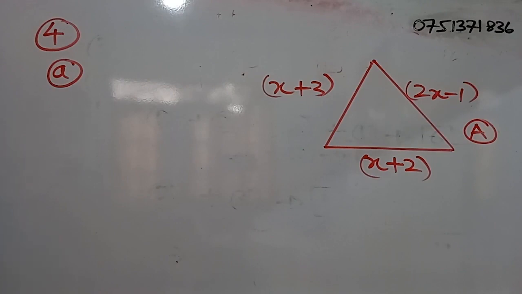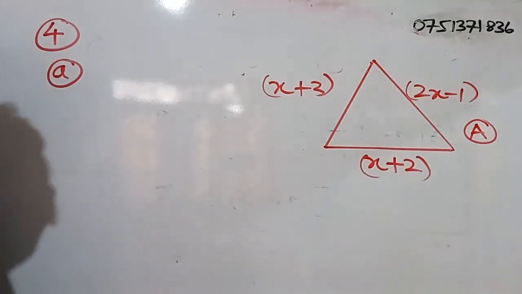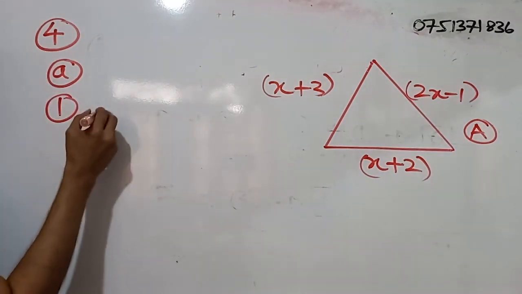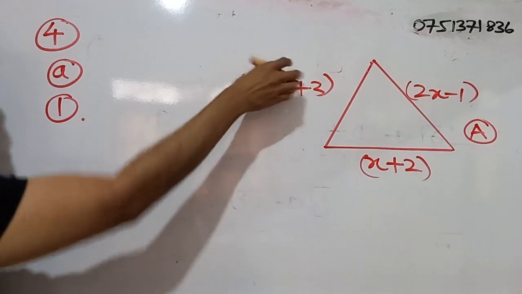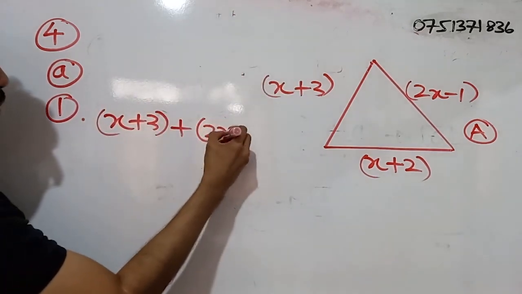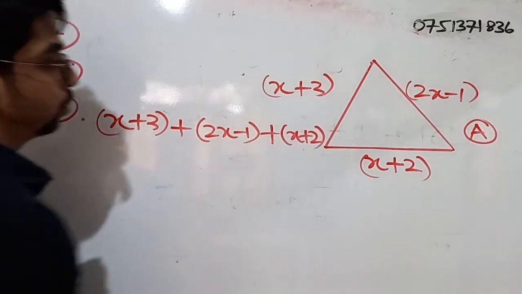So how do we calculate the perimeter? Simply by adding these 3 lengths. They are asking for the expression. So what should the expression be? We will start from here: x plus 3 plus 2x minus 1 plus x plus 2.